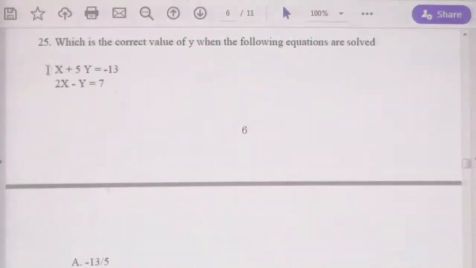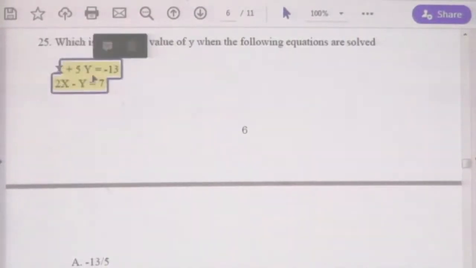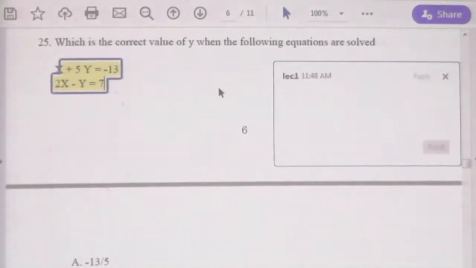To solve this quadratic equation, let's take these two equations to solve. Number 1, x plus 5y equal minus 13. The other equation, 2x minus y equal 7.